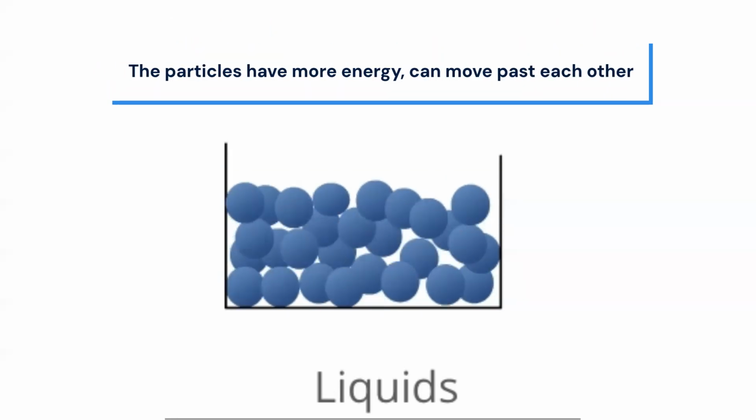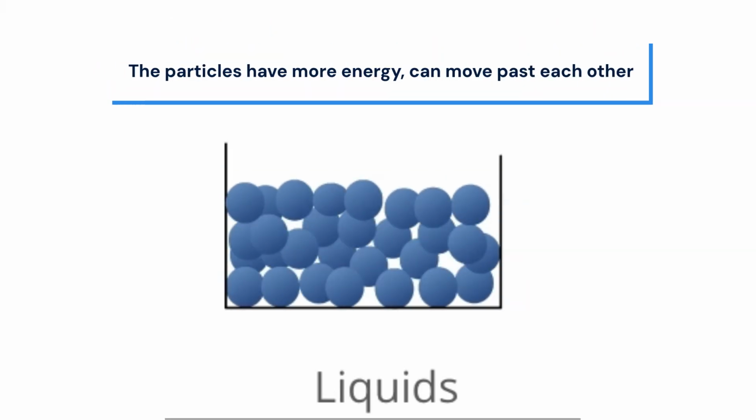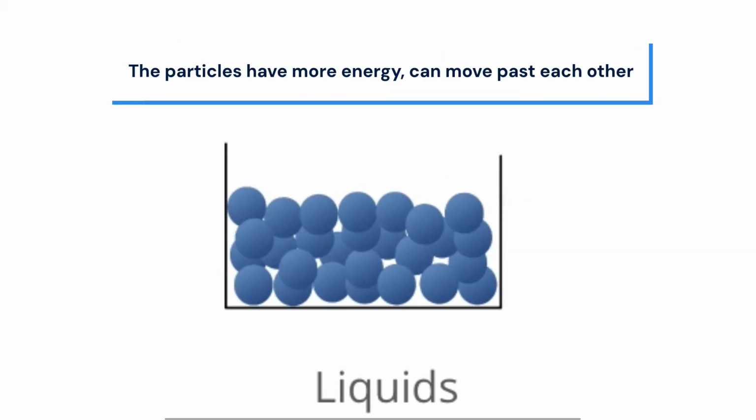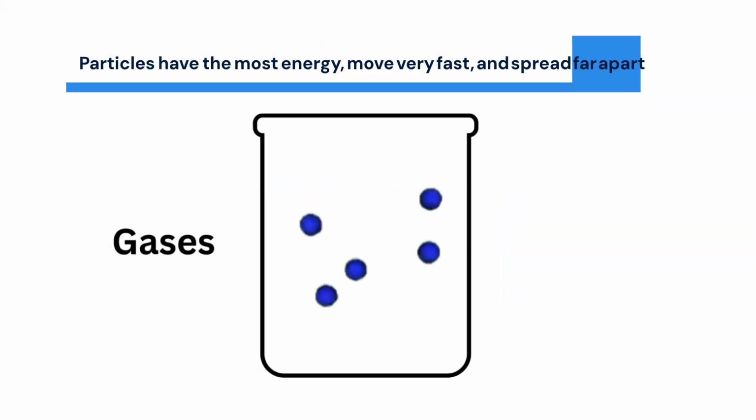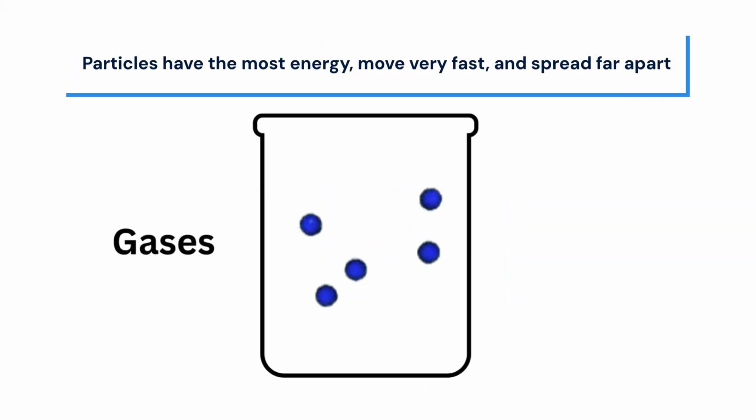In liquids, the particles have more energy, can move past each other, and this gives liquids a definite volume but no fixed shape. In gases, particles have the most energy, move very fast, and spread far apart, so gases have neither fixed shape nor volume.